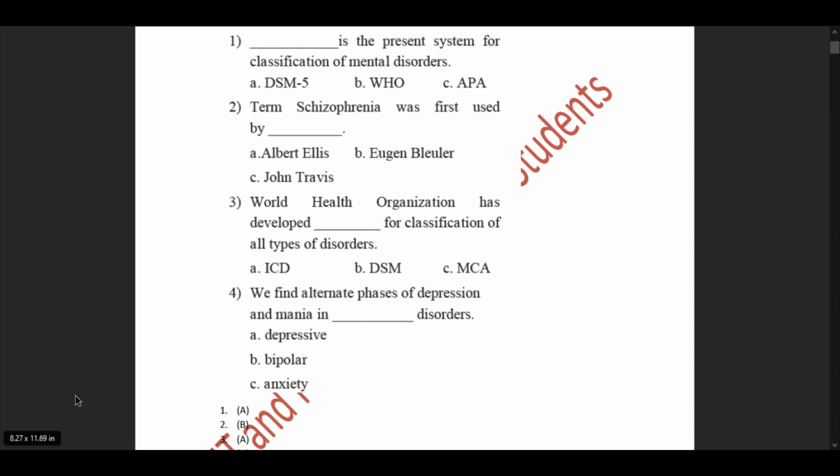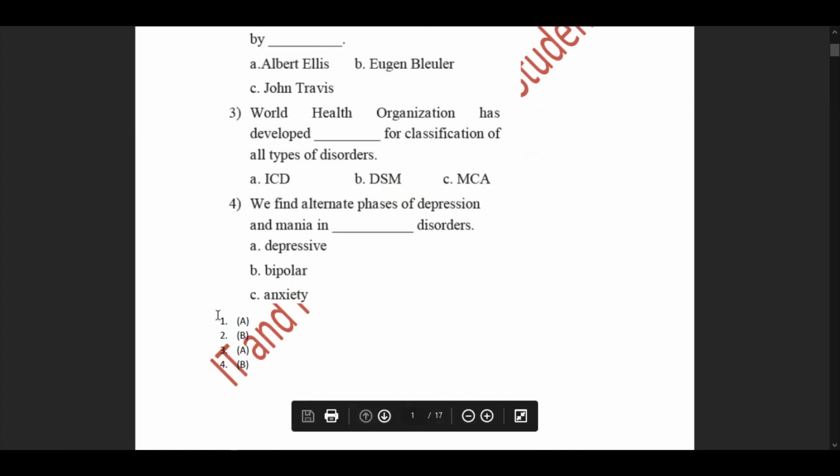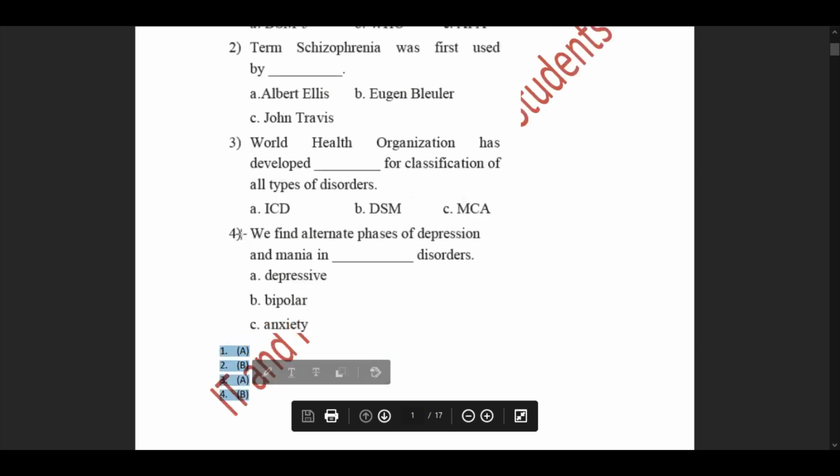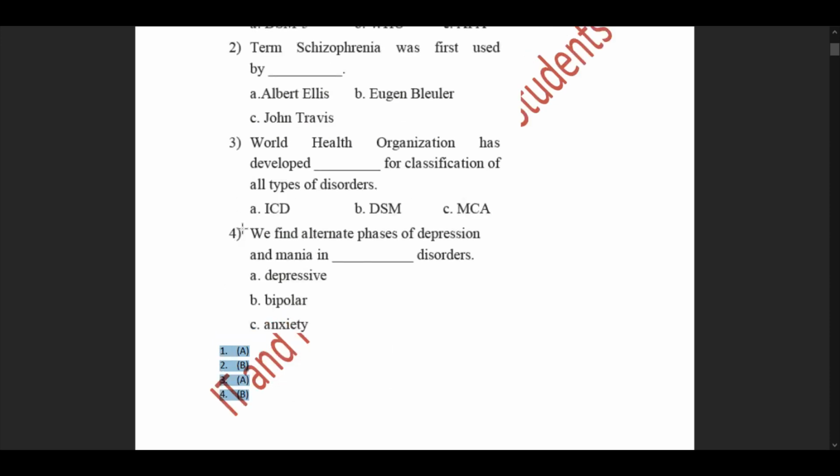There you can understand how it works and how it functions in an individual, causing different disruptions where an individual feels extremes of some emotions, or has phases of depression, and it is just topsy-turvy. So the correct option here would be option B, bipolar disorder. So I have just listed the correct options. That is, the answers are A, B, A, B. So now we know what the answers are for question number 1A.